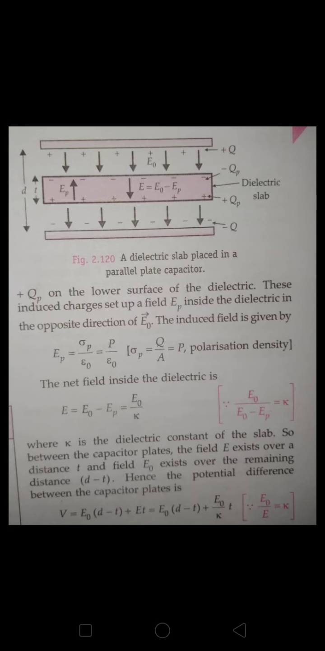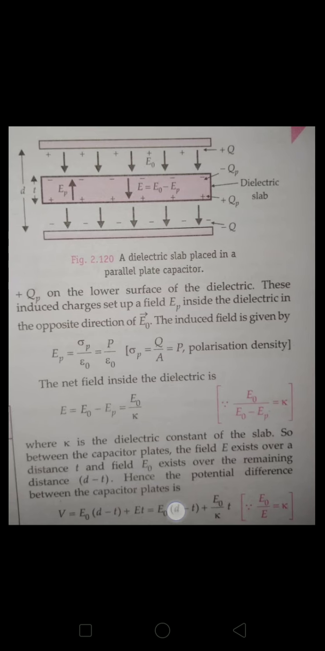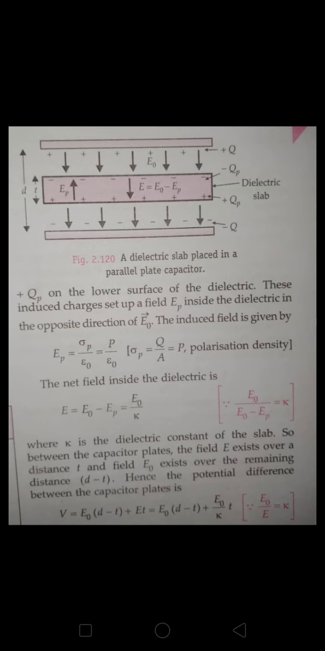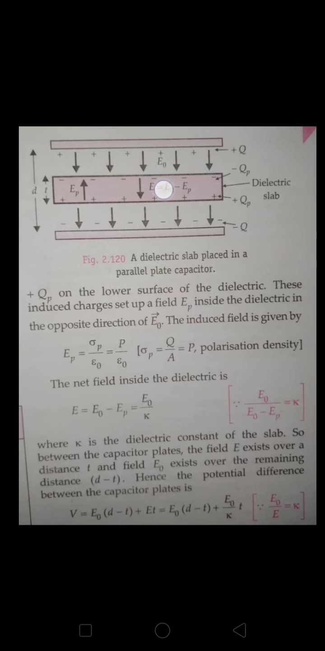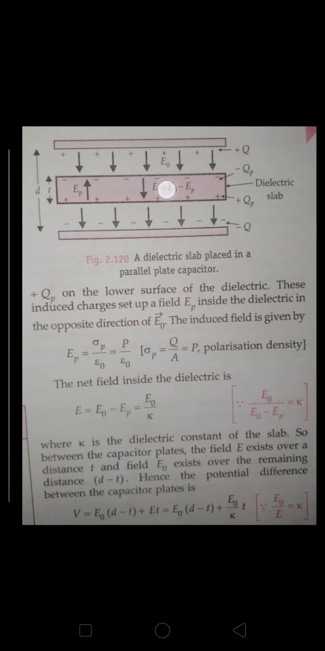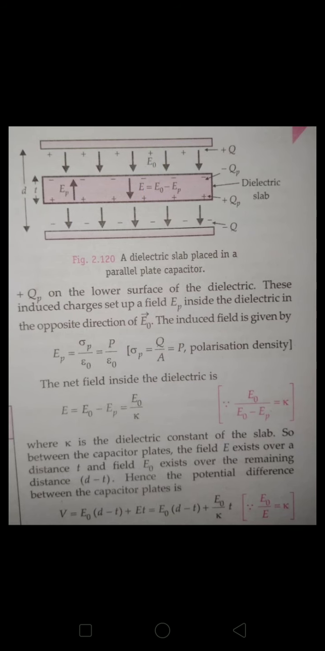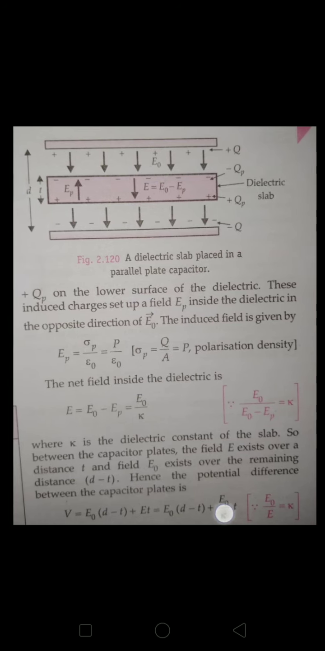So what is E naught into D minus T? What is the field at D minus T? If I just take away this dielectric slab, then the external field is E naught. That's why E naught is multiplied with D minus T, yes or no, plus E into T. Now what is E? E is the electric field here. I said the dielectric reduces the external electric field by an amount K. So that is why this is E naught by K into T.